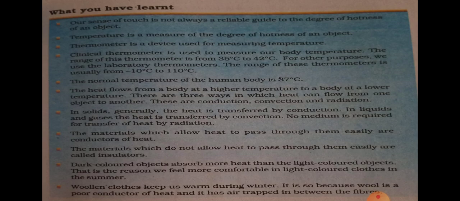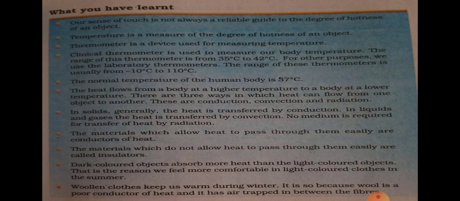So to determine hotness and coldness, we use a device called a thermometer. And we discussed types of thermometers. Clinical thermometer, which we generally use to measure our body temperature. Next, laboratory and digital thermometers.